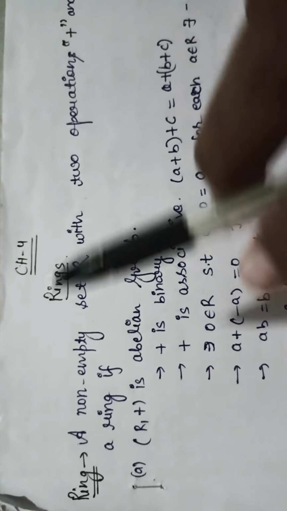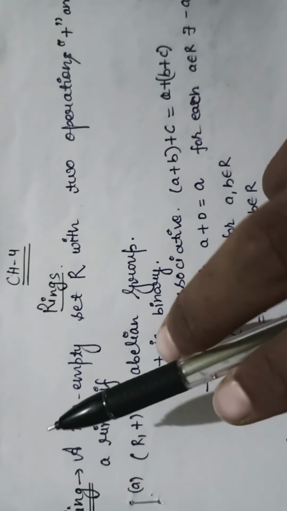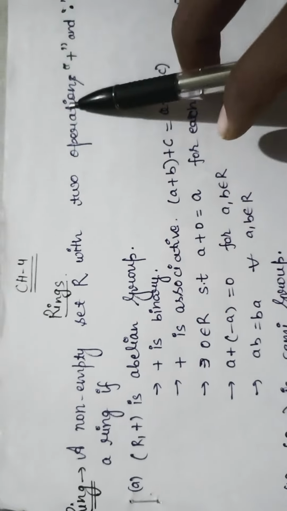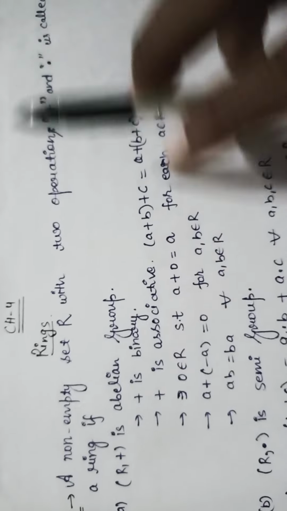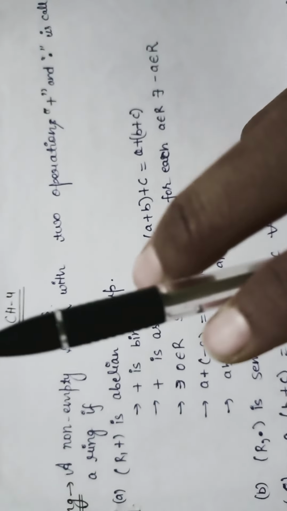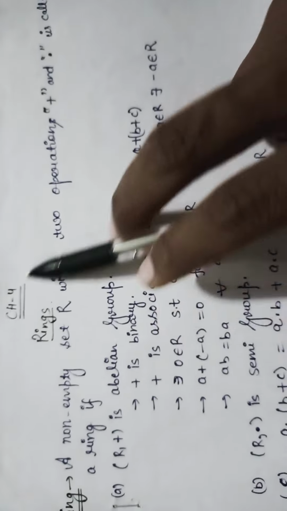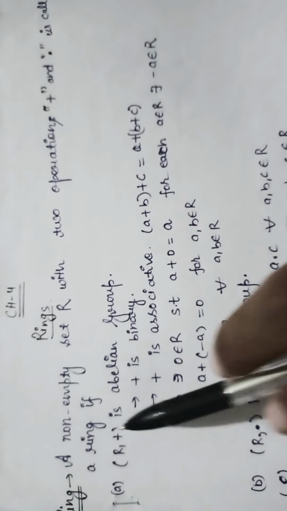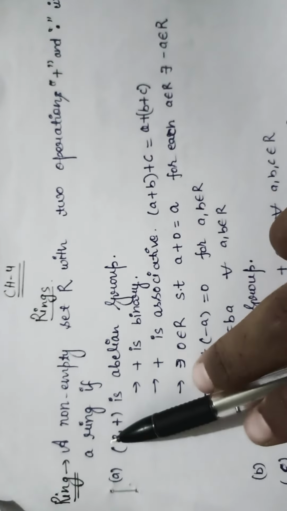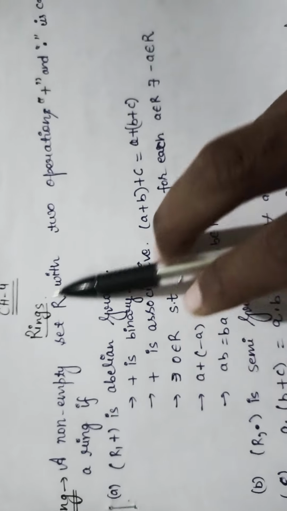In this video we discuss ring. Definition of ring. A non-empty set R with two operations plus and dot is called a ring if it satisfies the following properties. किसी भी non-empty set को हम ring तभी कह सकते हैं जब ये following properties को satisfy करे. First property है R, plus is a abelian group.